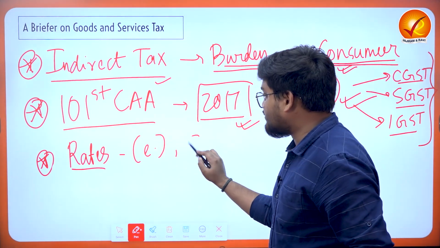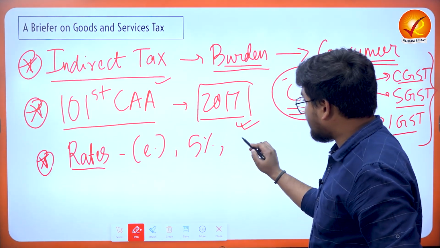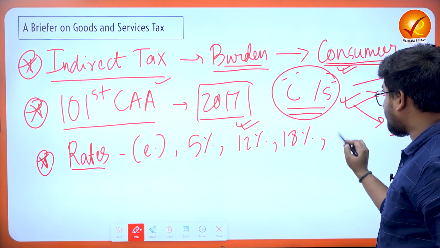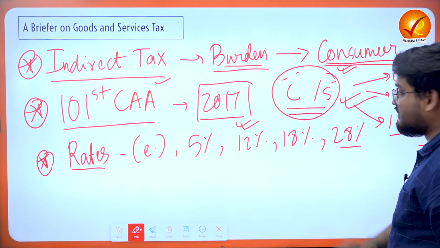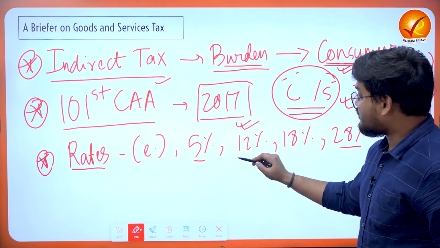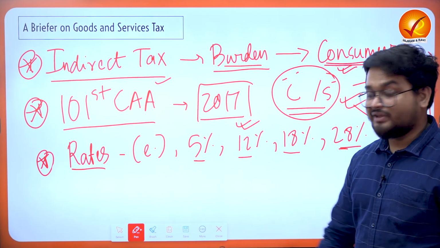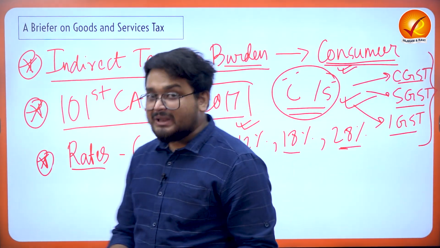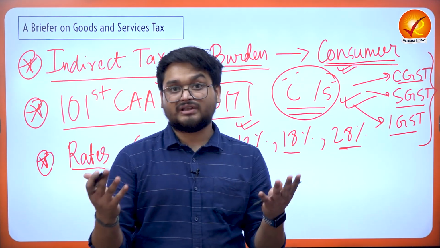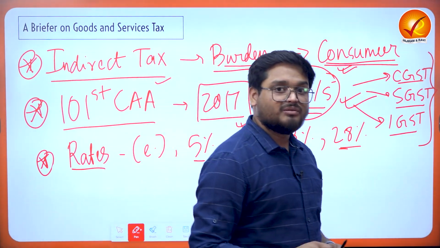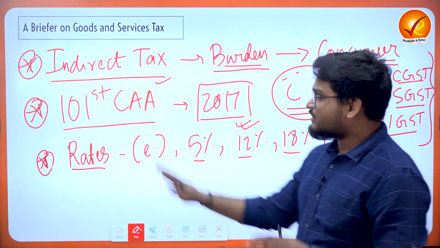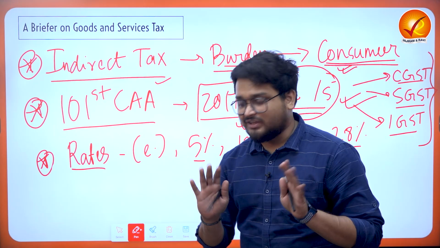Then we have 5% GST, 12% GST, 18% GST, and finally the 28% GST slab. So based on the type of items, we have these many slabs. The implementation of the GST across the entire country is done by the Central Board of Indirect Taxes and Customs, right? So this is a very brief overview of what GST is.